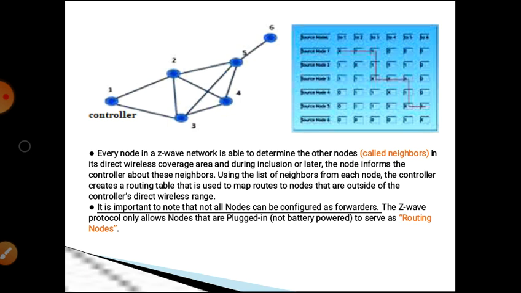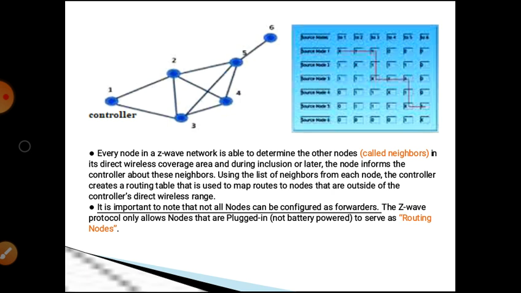Every node in a Z-Wave network has a table to determine the other nodes, called neighboring nodes, in its direct wireless coverage area, and during inclusion or later, the node informs the controller about these neighbors. Using the list of neighbors from each node, the controller creates a routing table that is used to map routes to nodes that are outside of the controller's direct wireless range.